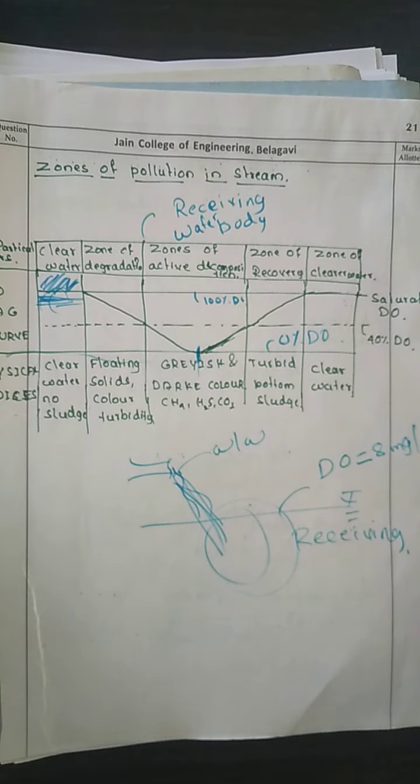In the next class we will see what the oxygen sag curve is, the oxygen sag curve with the deoxygenation and reoxygenation curve, and how the Streeter-Phelps equation can be done. Along with that, we will see wastewater disposal to the land in the next class.